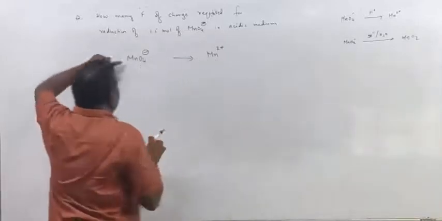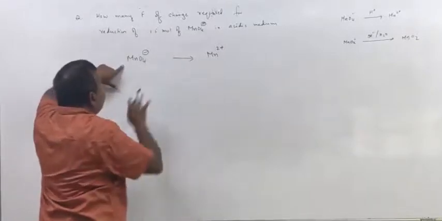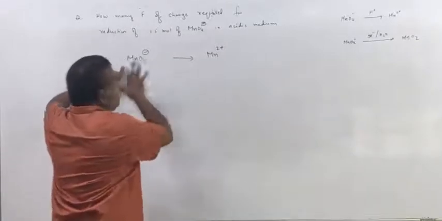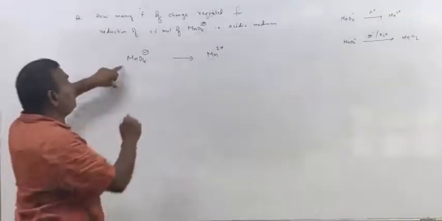Now, to know the Faradays of charge required for this reduction, you have to balance this equation by the ion-electron method.